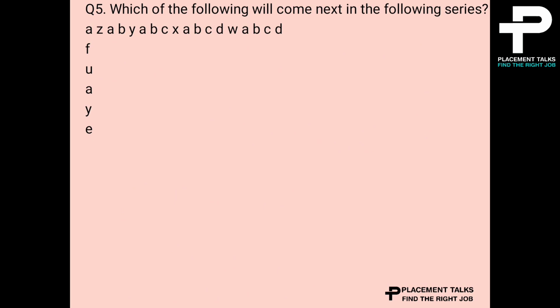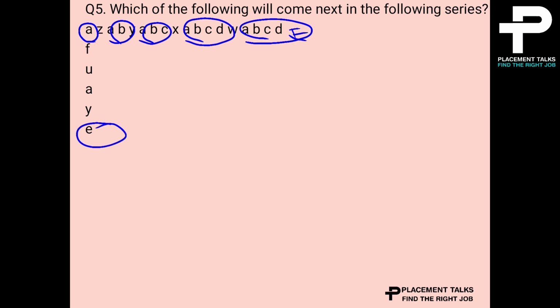Which of the following will come next in the following series? They have given the series A, AB, ABC. If we see this, we will notice that A, AB, ABC are repeating. First A, then AB, next ABC, next ABCD, then next will be ABCDE. So this will be very easy. So next term will be E for this option.